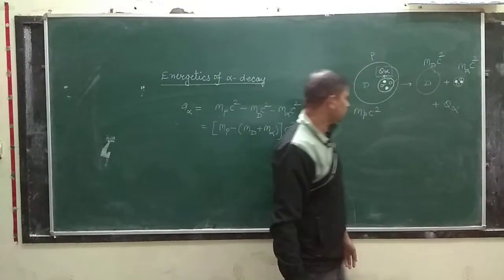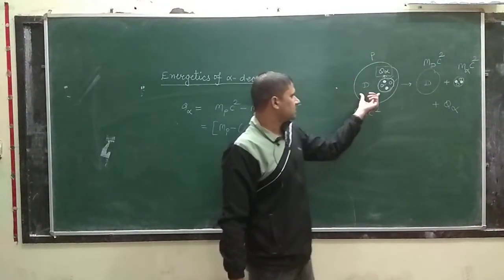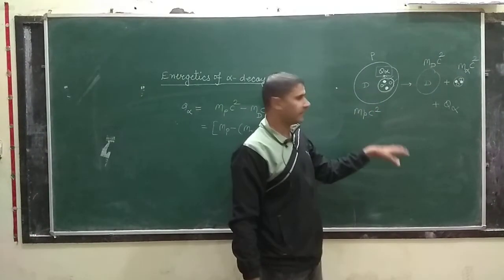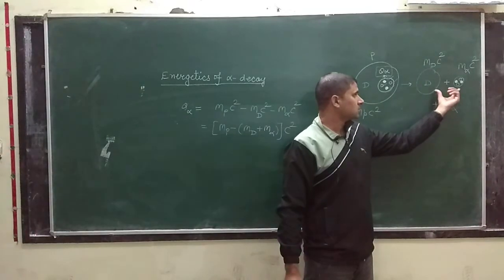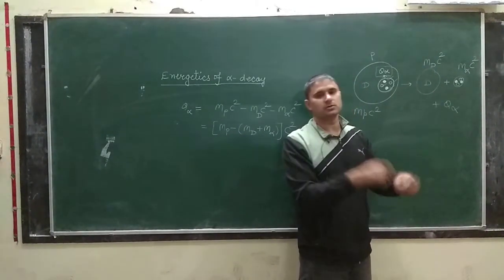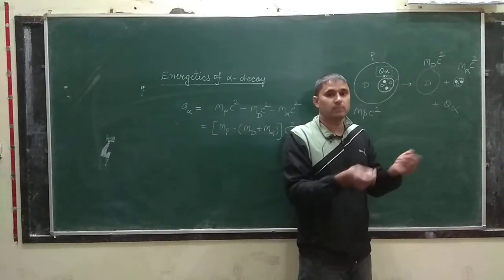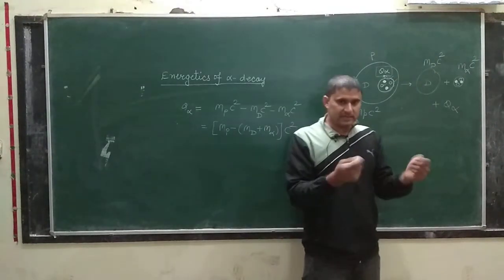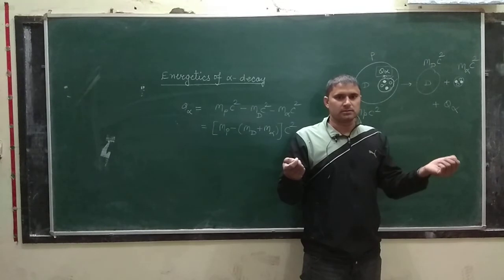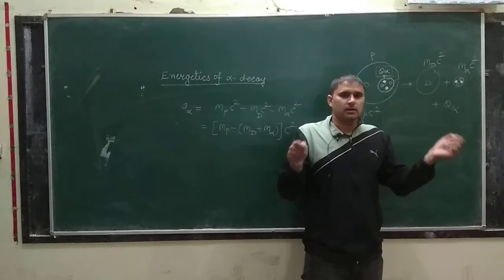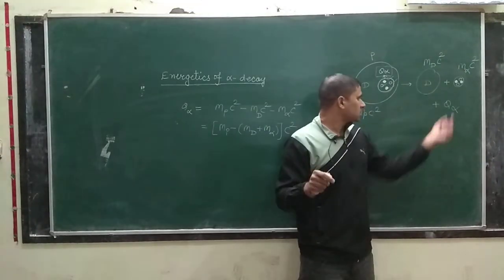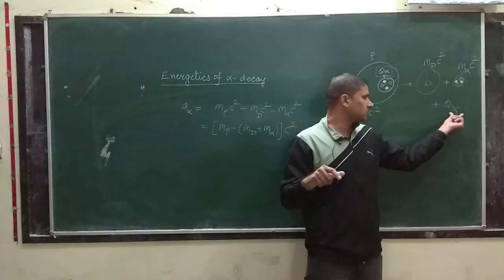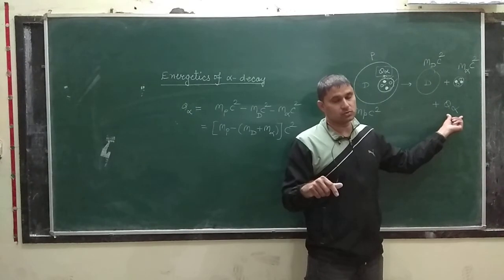Okay class, if I assume that the parent nucleus is at rest, then these particles, to conserve the linear momentum, will move in opposite directions. Then they will gain some momentum in opposite directions and corresponding kinetic energy, and the sum of the corresponding kinetic energies must be equal to this Q alpha.